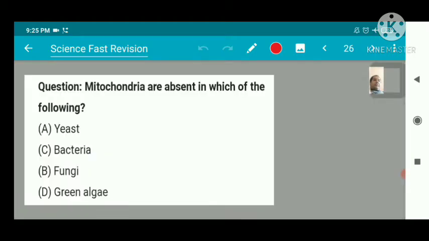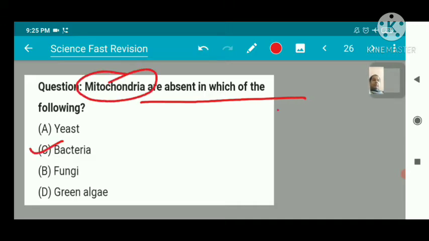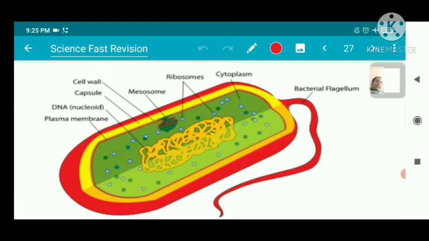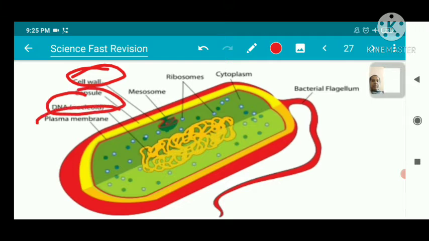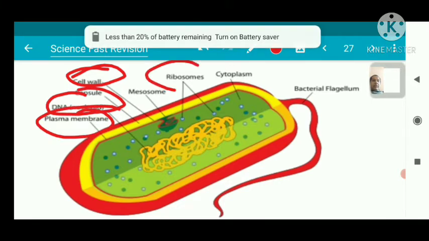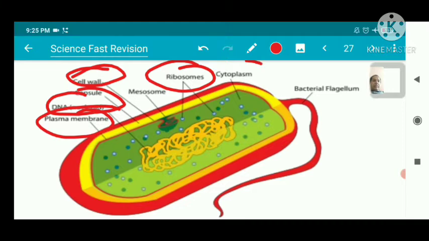Mitochondria are absent in which of the following? Bacteria. This is an image of bacteria, and you can see that mitochondria are not present inside this bacterial cell. Cell wall is present here, DNA present here, plasma membrane present here, ribosomes present here, cytoplasm present here, but mitochondria are absent here.